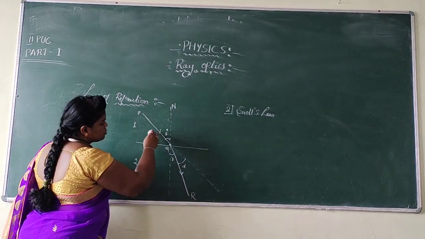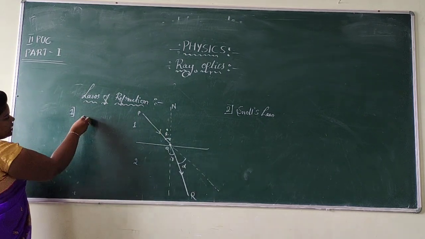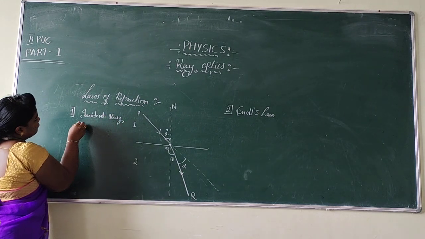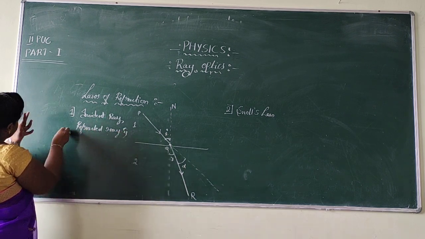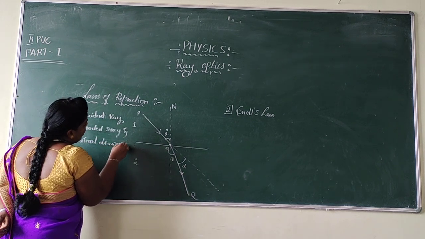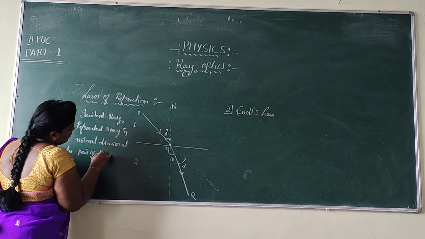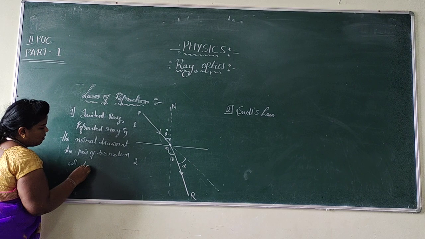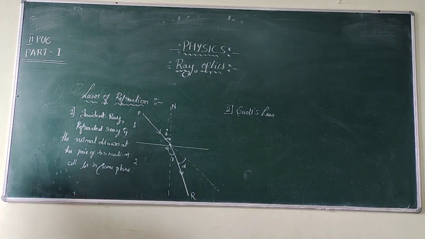So the incident ray, the refracted ray and the normal drawn at the interface of the two media all lie in the same plane. This is the first law.